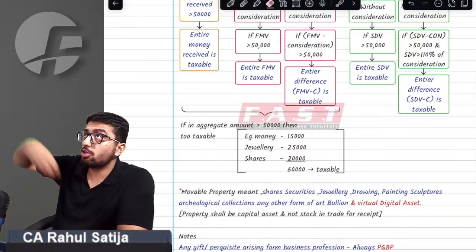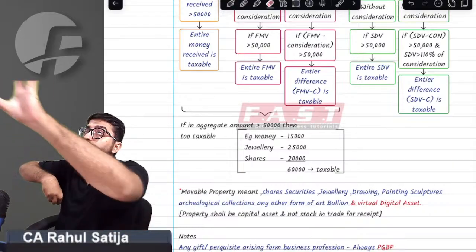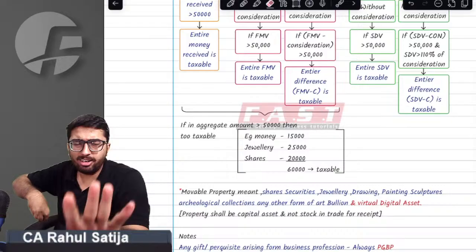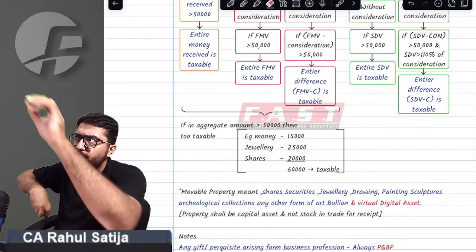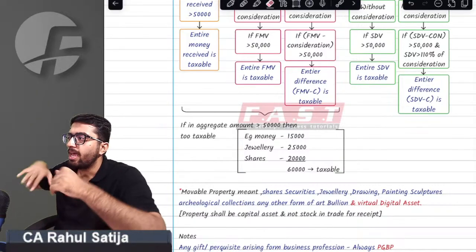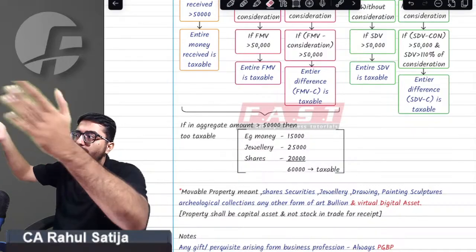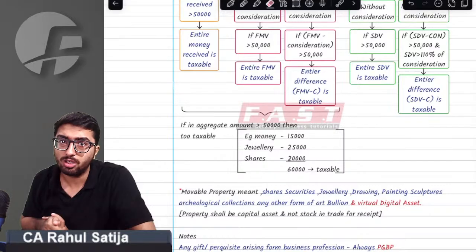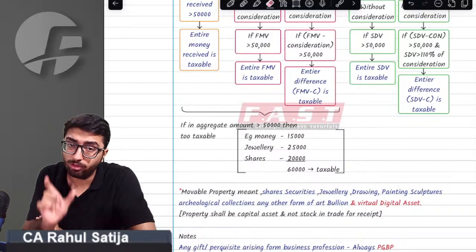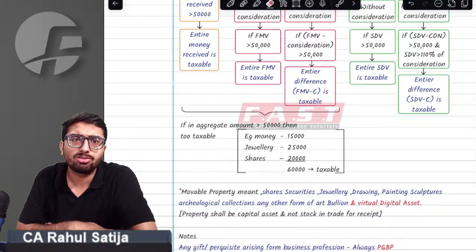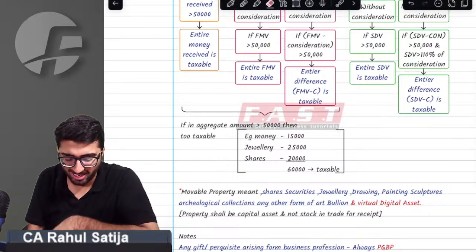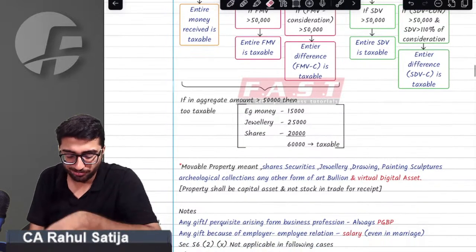Sir, what if I am receiving cash of 20,000 rupees and I am getting shares at a lower cost and the benefit is 40,000 rupees? The provision says the benefit from shares is 40,000, cash is 20,000, so the aggregate exceeds 50,000. Then in that case, it shall still become taxable. You have to check in aggregate for cash and movable property also. Sir, we got this point. We were not aware of this fact, but we got it today.